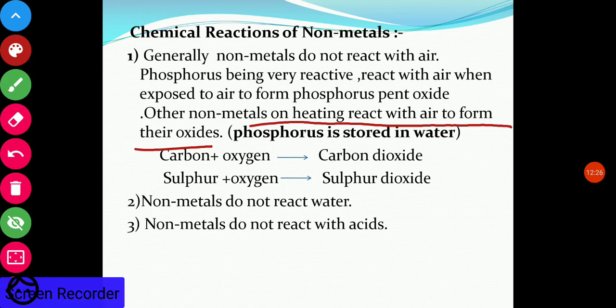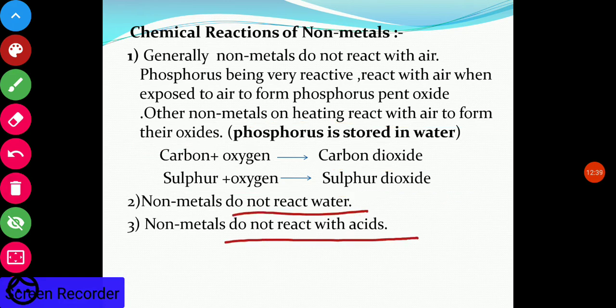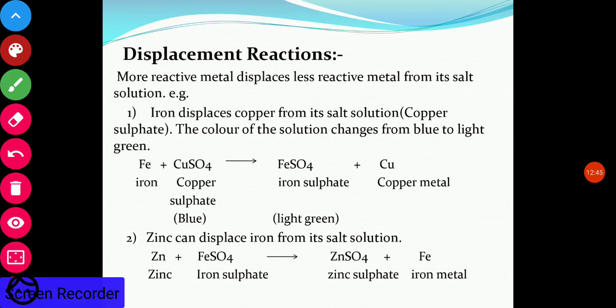Now carbon reacts with oxygen, gives carbon dioxide. Sulfur reacts with oxygen and forms sulfur dioxide. Non-metals do not react with water, and do not react with acids. So these are the chemical reactions or the chemical properties of non-metals.